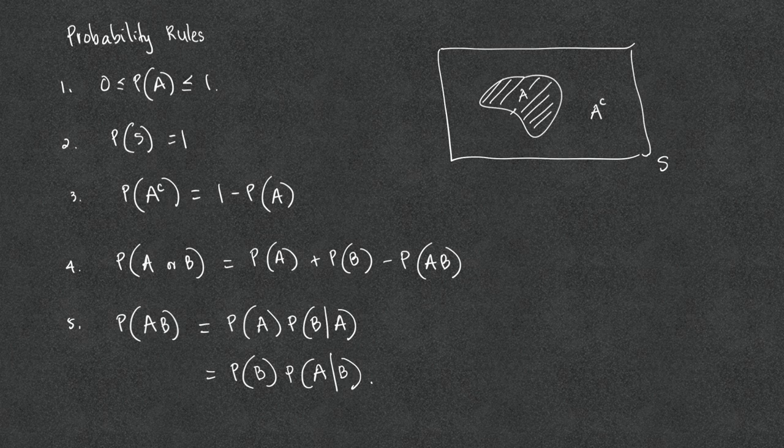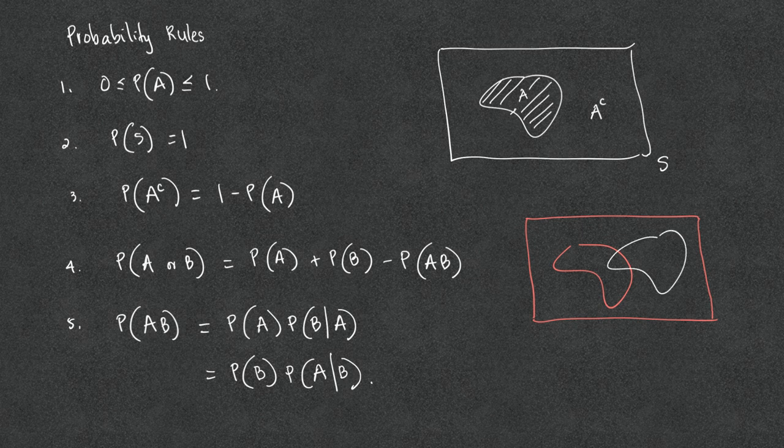We defined A or B as something that occurs in the event A, or something that occurs in the event B, or both. That is, the probability of A or B is the chance that something happens in A, or something happens in B, or in both.